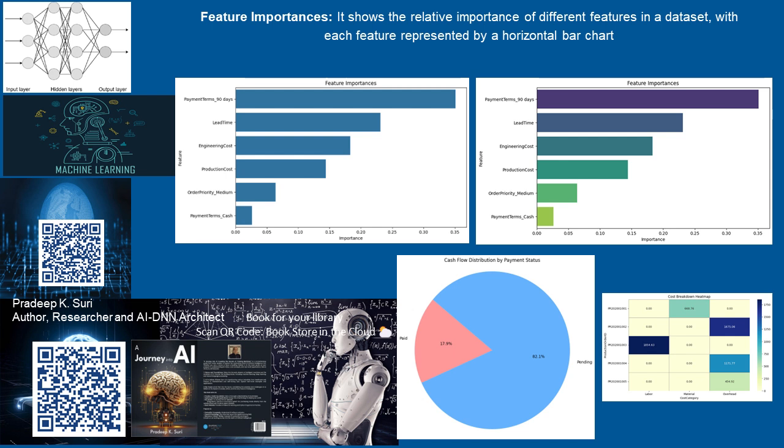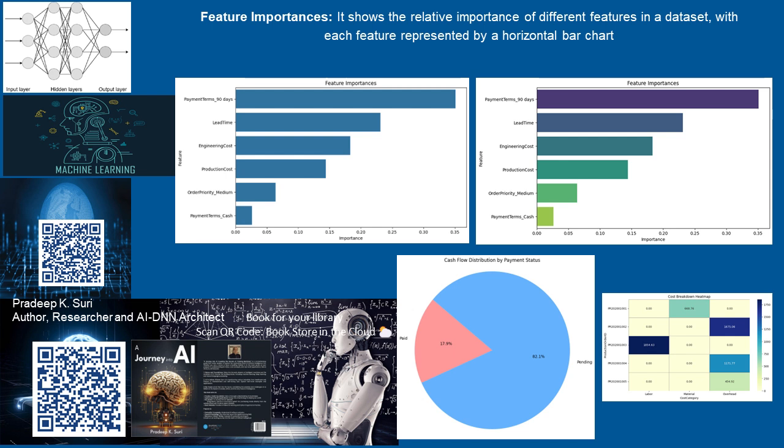4. Model training. We'll use the random forest model to predict cash flow or other relevant outcomes. In this context, we might use random forest to predict whether payments will be made on time or to forecast cash flow amounts. 5. Generating reports and graphs. Using the trained model, we can generate various reports and visualizations, including cash flow predictions and feature importances. Python code. Here's an example of how to implement this in Python.